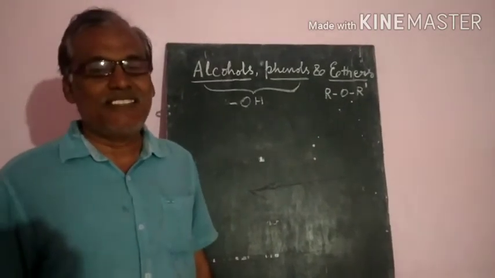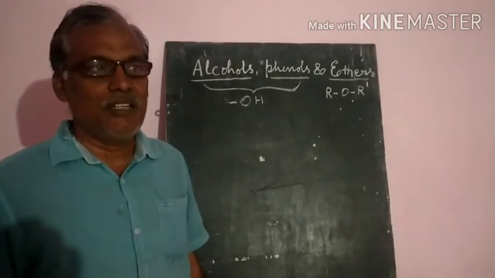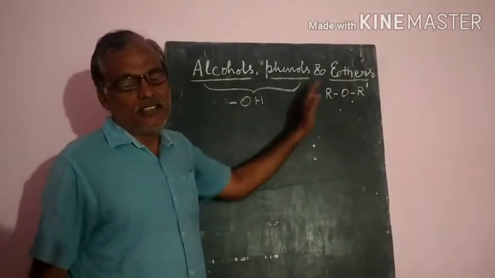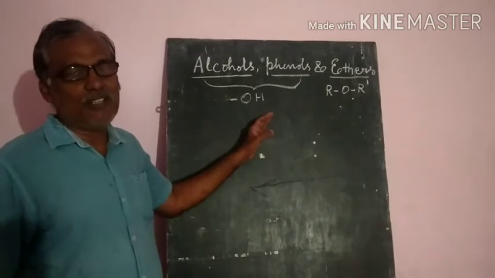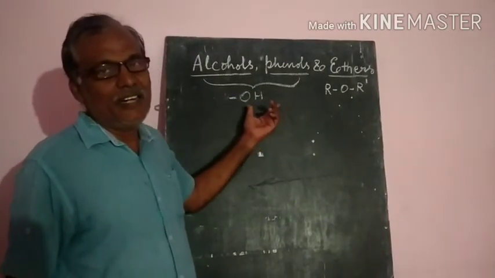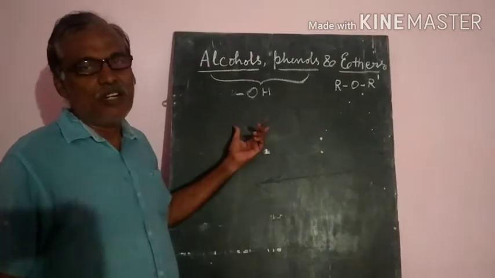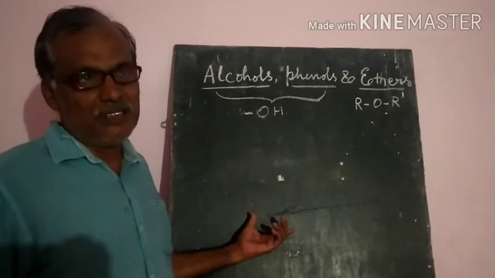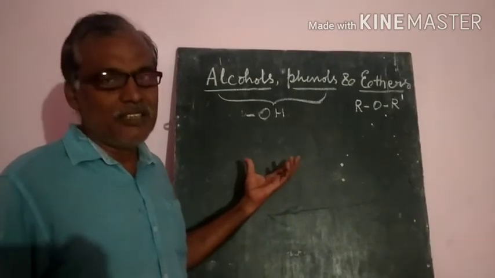Welcome to the next chapter in organic chemistry, that is alcohols, phenols and ethers. At the end of this lesson, everybody should know the naming of an alcohol or phenol or ether, and their classification, their nomenclature, and their preparation, properties and uses. All these things we will learn in this chapter.